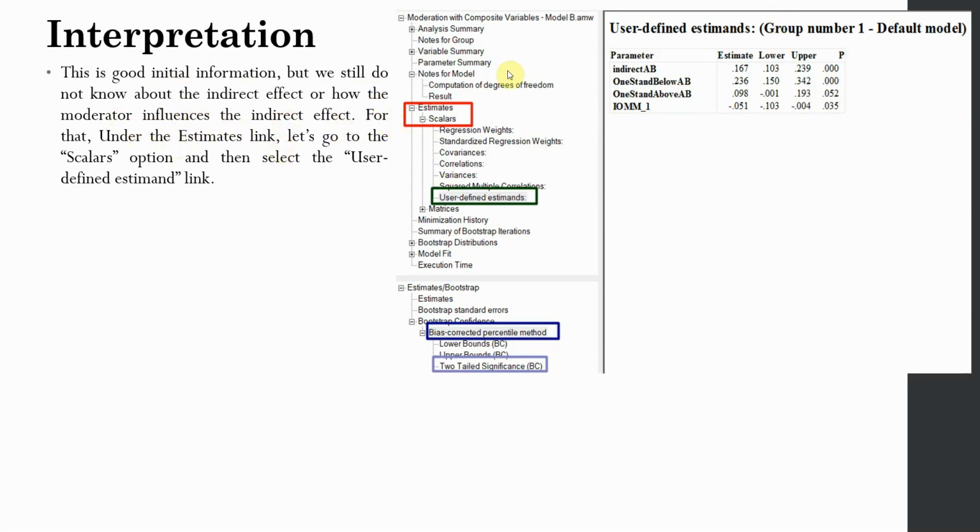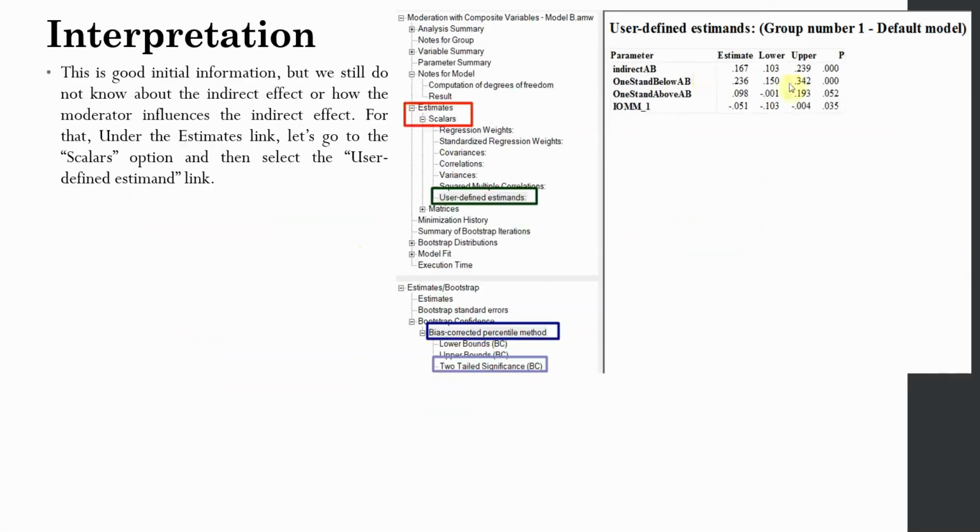For that, we need this information. What I'm referring to as good initial information is this one here. To get this information, whether the moderator is changing the indirect effect, we have to go to estimates, scalars, user-defined estimates, and within that, you can have only the effects or you can have complete details under the bias-corrected percentile method and select two-tailed significance.